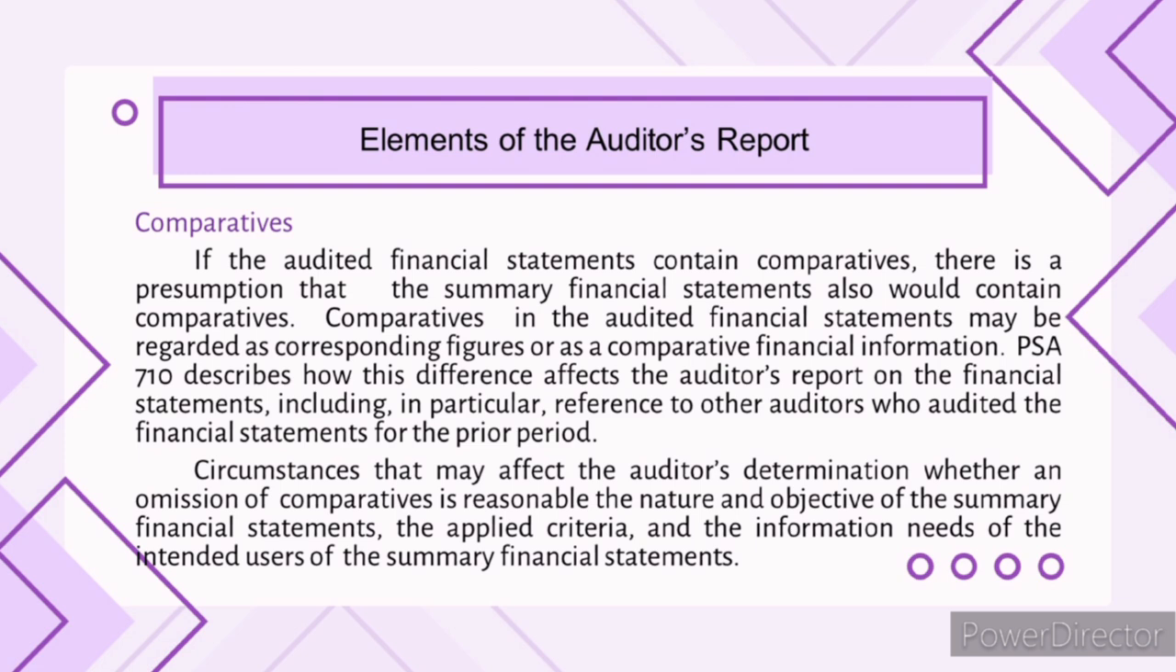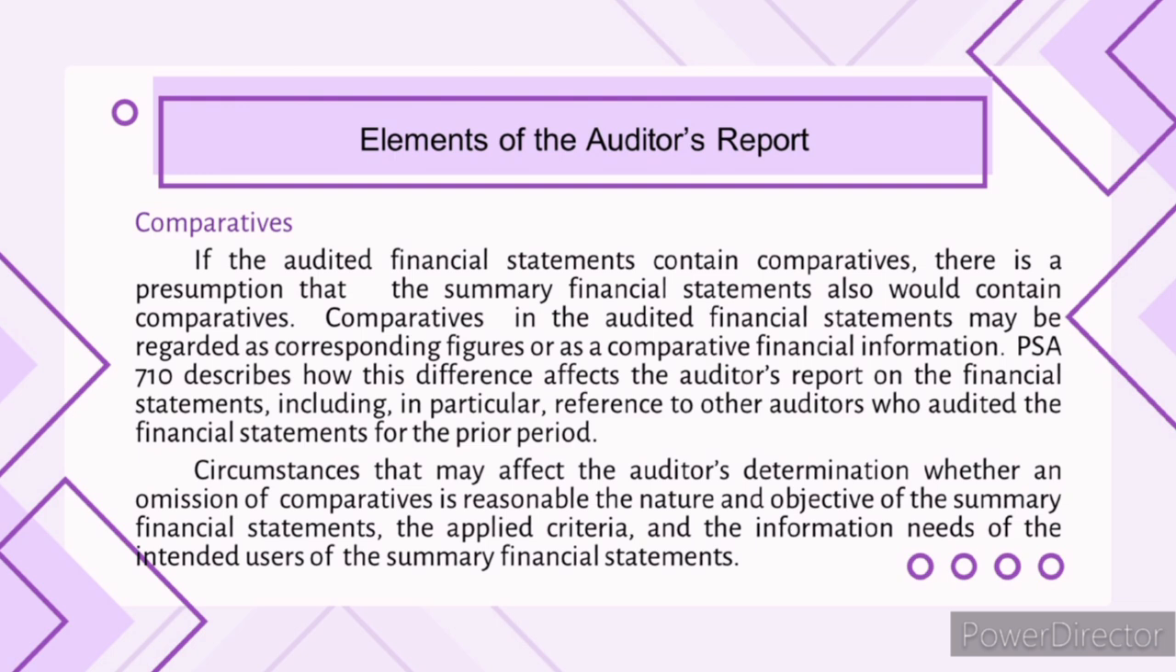For example, let's say the full audited financial statements show the revenue for 2024 as 10 million and the revenue for 2023 as 8 million. The summary of financial statements should also include both figures to show the year-over-year trends. This allows for easy comparison and trend analysis. PSA 710 would guide how to present this comparative information in the auditor's report, addressing any difference or limitation.